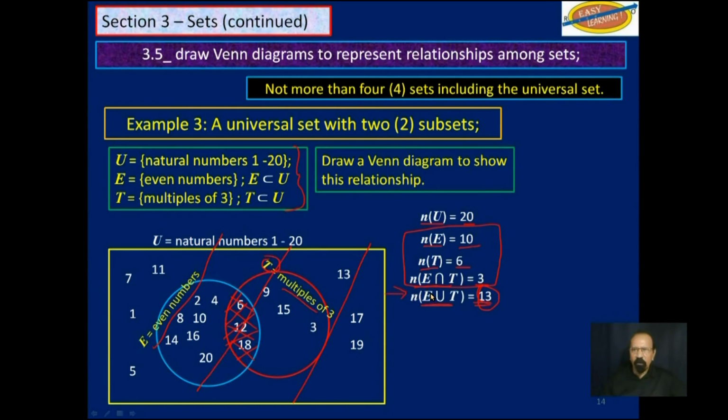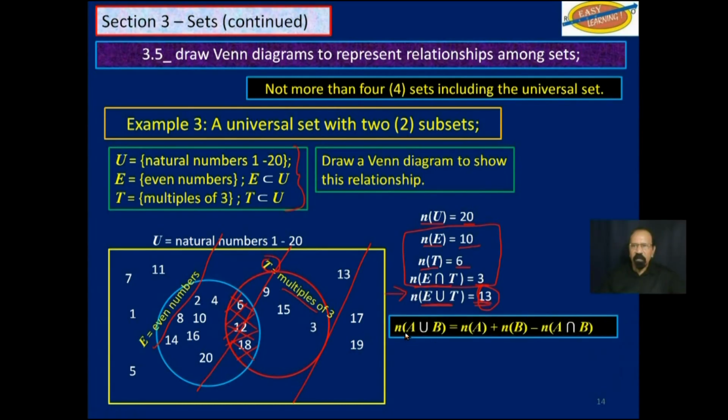We have a formula that we were using, which is the cardinality of A union B is equal to the cardinality of A plus the cardinality of B minus the cardinality of A intersection B. We already explained why we do that. So let's use these numbers up here.